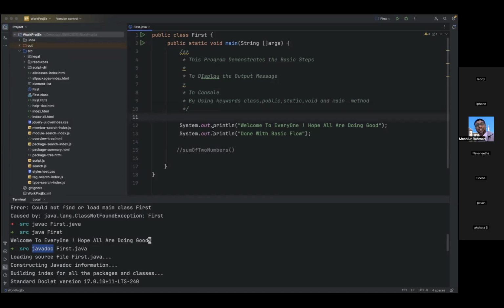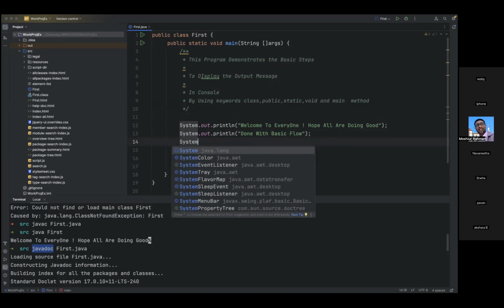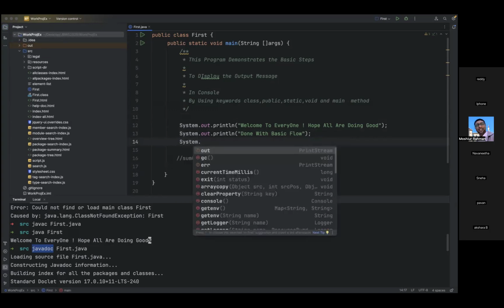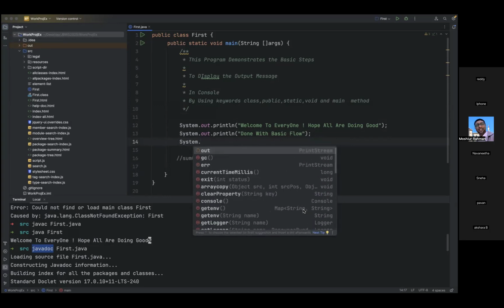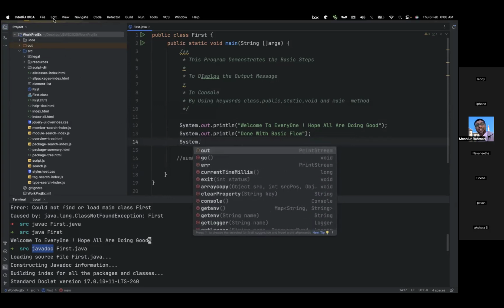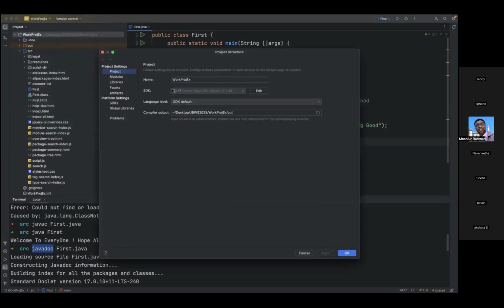Now, for example, I'll just show you one thing. Let me type something basic: System. I don't know what I need to use, so I'll hit dot. You see, I'm getting some kind of help from the IDE. All these options, who is giving them? This particular step is giving them: the SDK.